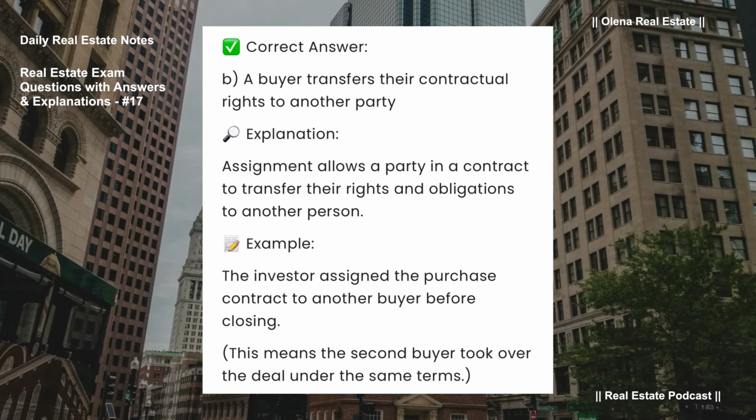Correct answer, B. A buyer transfers their contractual rights to another party. Assignment allows a party in a contract to transfer their rights and obligations to another person. For example, the investor assigned the purchase contract to another buyer before closing. This means the second buyer took over the deal under the same terms.